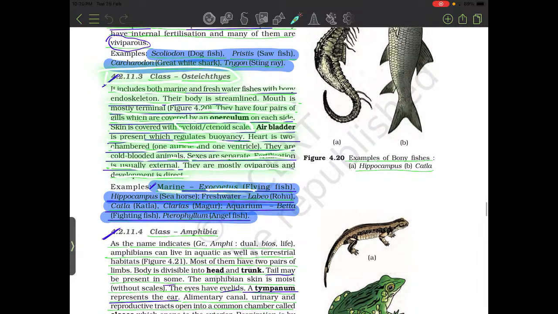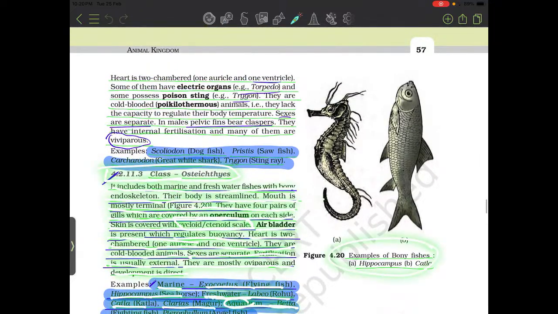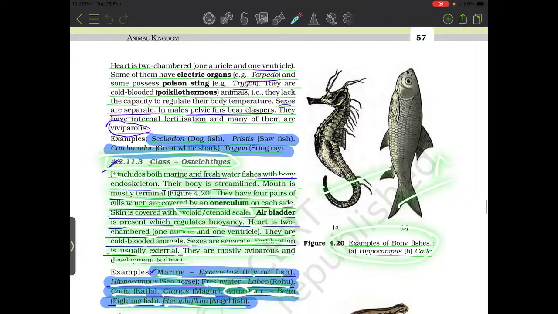Marine: Exocoetus, flying fish, Hippocampus, seahorse. Freshwater: Labeo, rohu, Catla, Clarias, magur. Aquarium: Betta fish, also known as fighting fish, Pterophyllum, angelfish. Here we can see bony fish: Hippocampus, Catla, rohu.